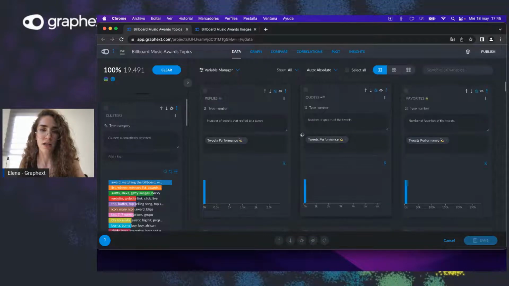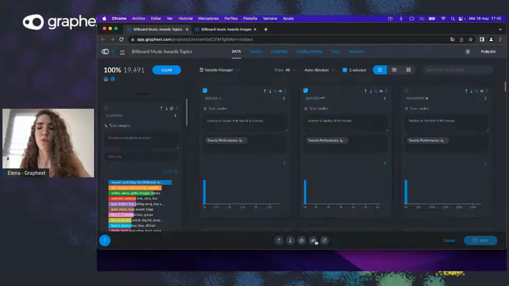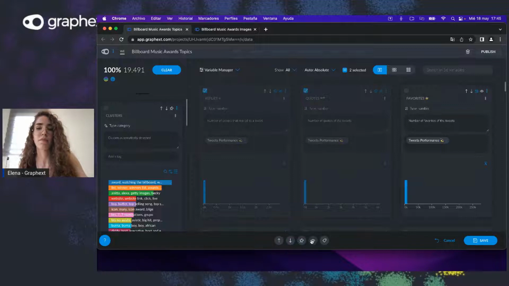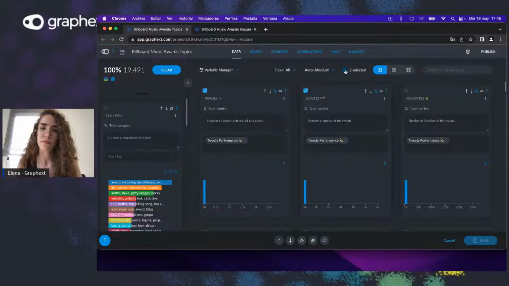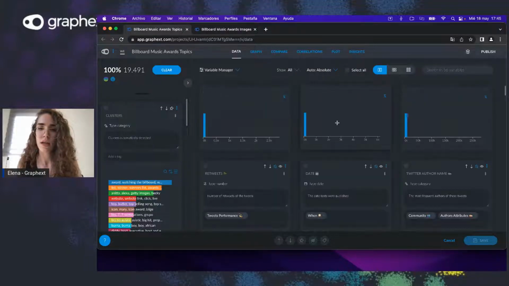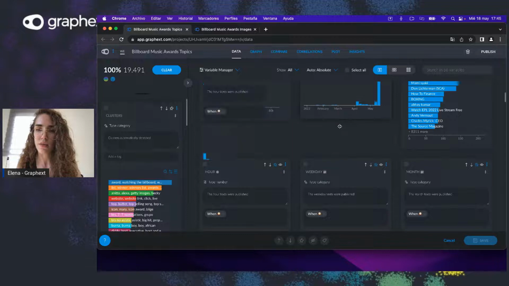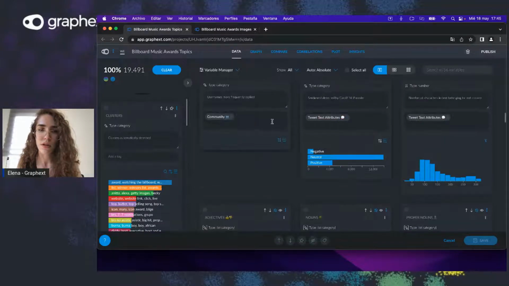Let's say this one, and we wanted to hide it, for example, you can hide it, the two of them at the same time. Here, I'm going to show them again and unselect them.